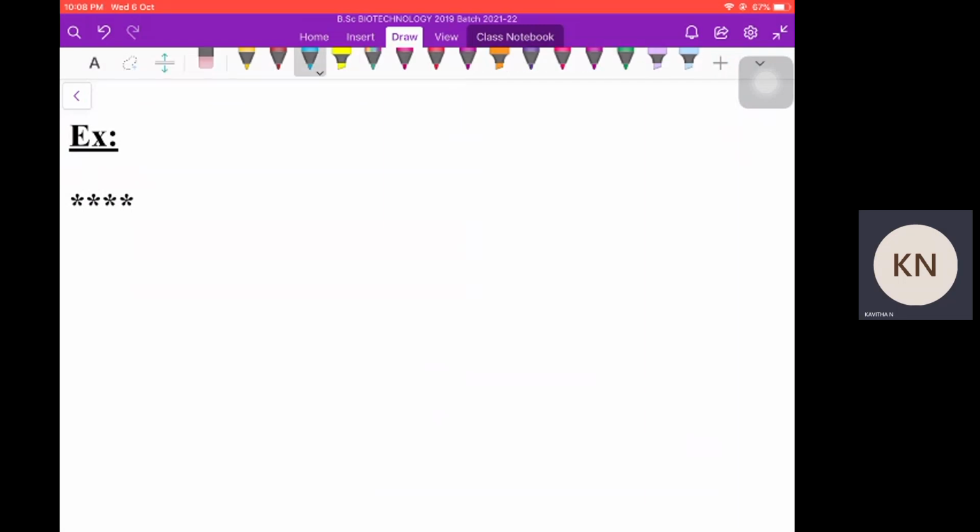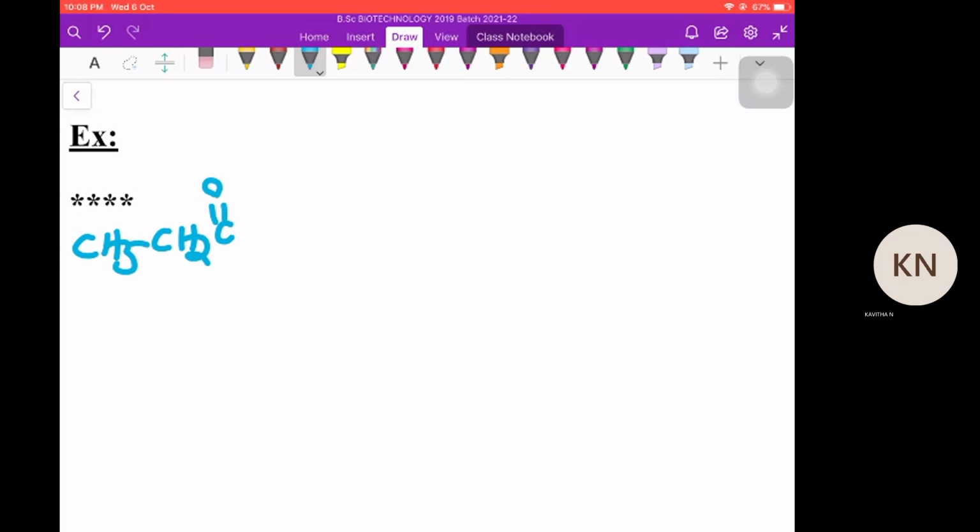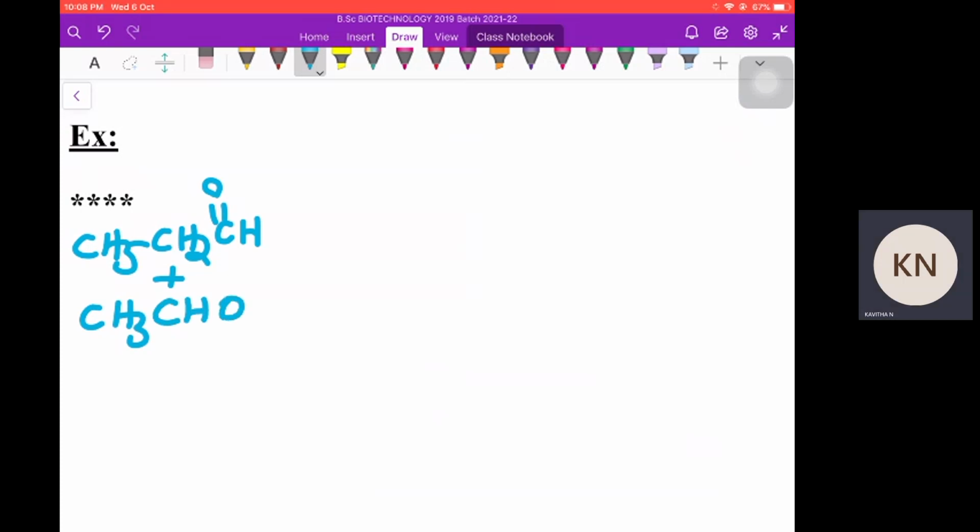Let us take two different aldehydes here: one is propanal plus another one is acetaldehyde. Both have alpha hydrogens, those of propanal and those of acetaldehyde.